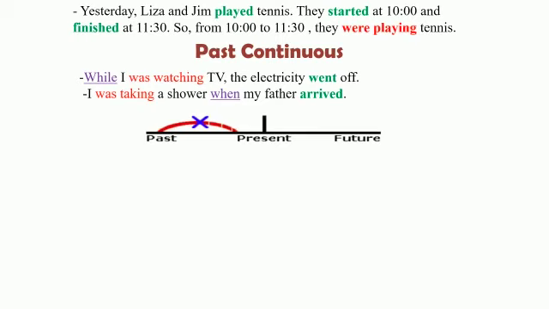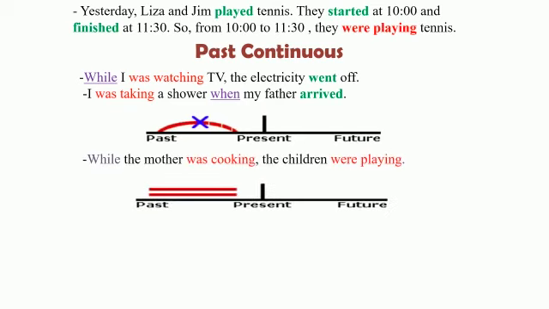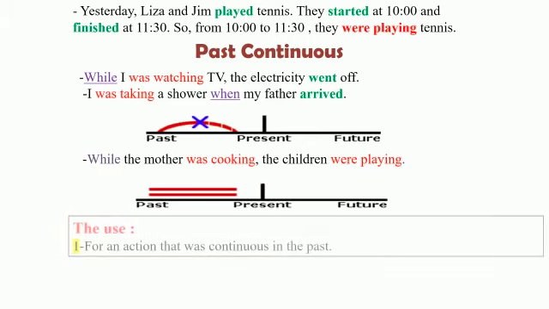Let's look at another example. While the mother was cooking, the children were playing. Here we have two long actions happening at the same time in the past. So, let's look at the uses of the past continuous. The first use is for an action that was continuous in the past.